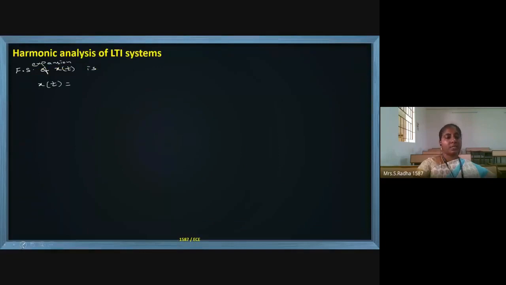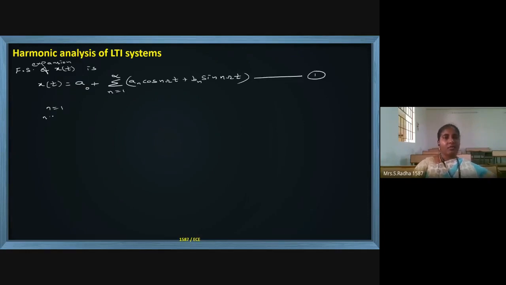The Fourier series expansion of x(t) is a0 plus the summation from n equal to 1 to infinity of an cos n omega t plus bn sin n omega t. This is equation 1, the Fourier series expansion. So n equal to 1, n equal to 2, n equal to 3, like that. These are called harmonics.